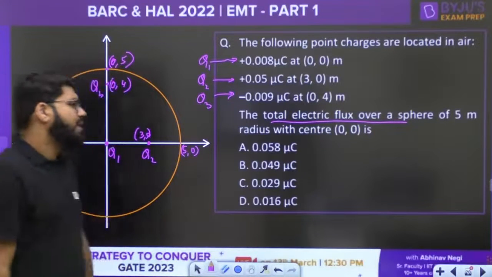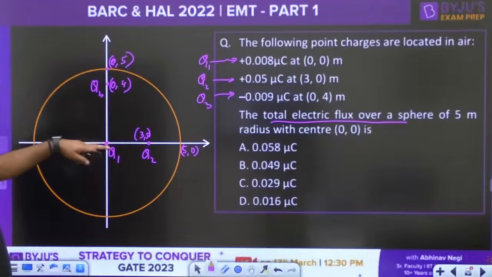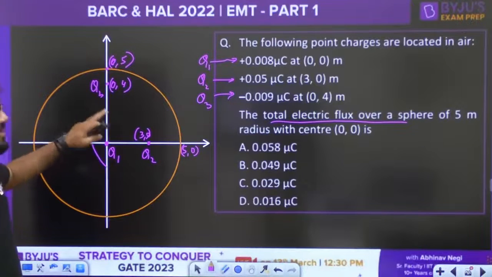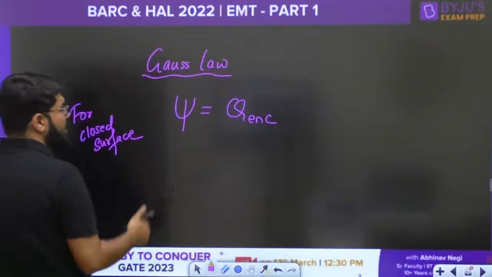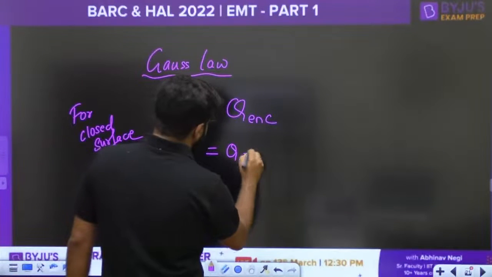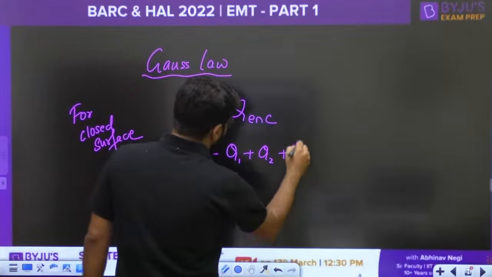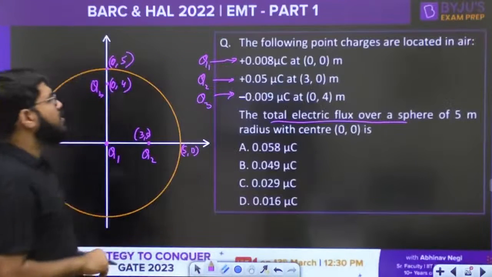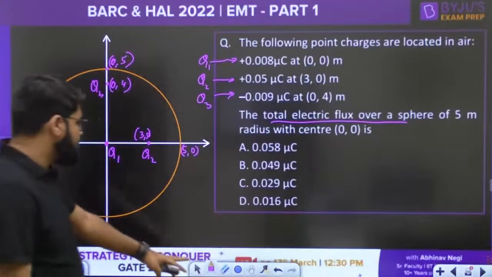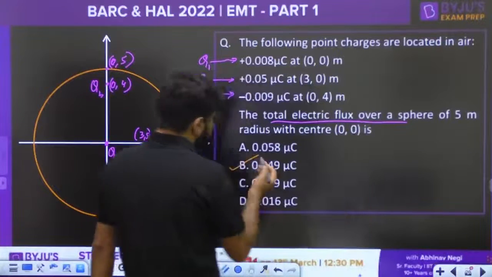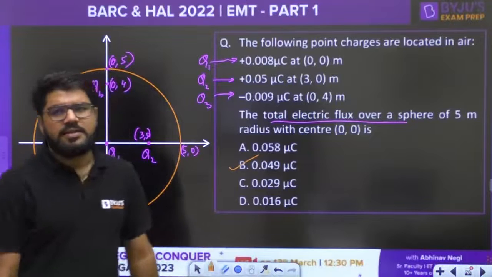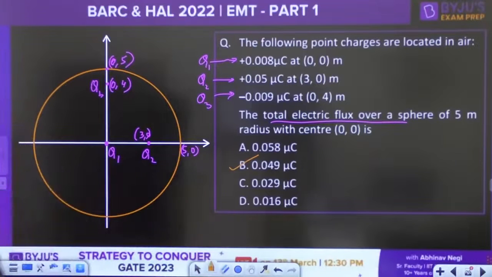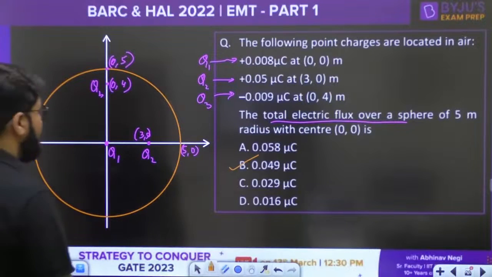Now, how many charges are enclosed? All the 3 charges are within that closed surface, within that sphere. So basically, it is Q1 plus Q2 plus Q3. You just have to solve the calculation, guys. Addition is up to you. Just add all of them with the proper signs. The correct answer is going to be B, 0.049 microcoulombs. You will solve and you will get that answer.